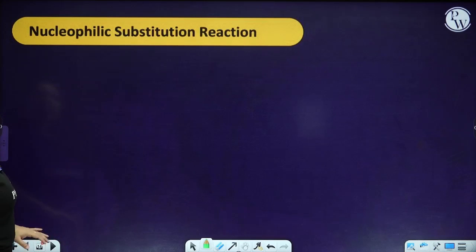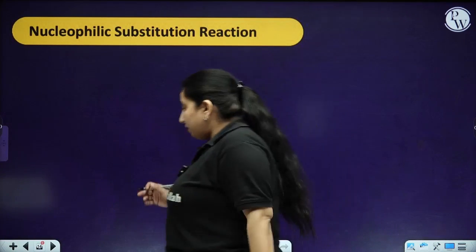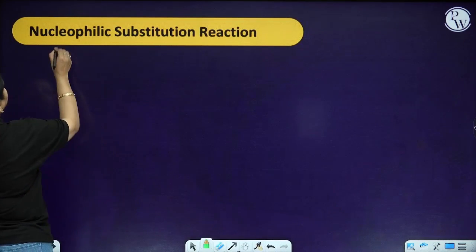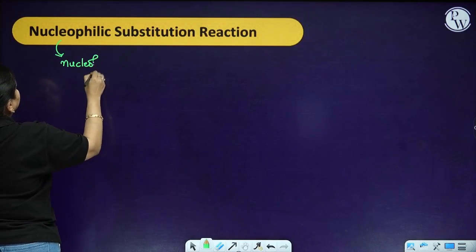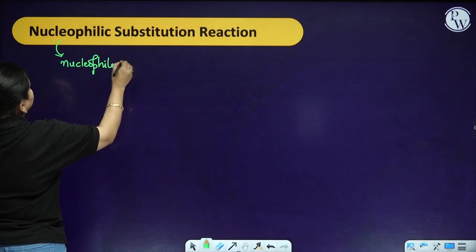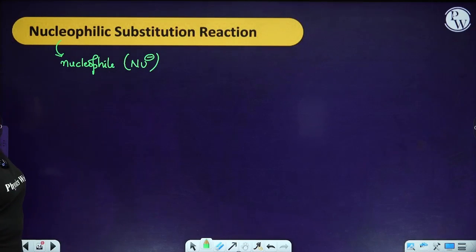Okay. Now, let's understand the nucleophilic substitution reaction, because it is the most important reaction here. When you are talking about nucleophilic, it means nucleophile, which you represent by this particular sign Nu.